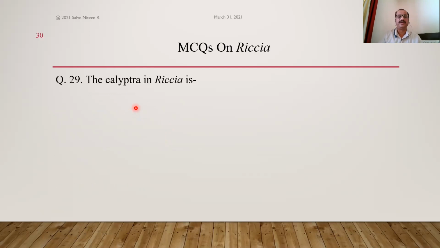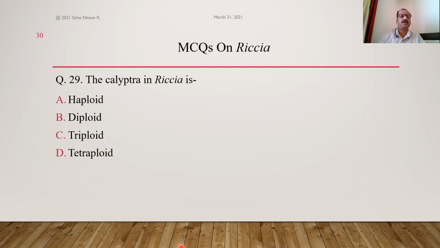Okay, the calyptra in Riccia is haploid, diploid, triploid, or tetraploid? What is the ploidy of calyptra? Answer is A, because it is haploid, being a gametophytic tissue. Gametophytes are haploid, sporophytes are diploid. Calyptra is gametophyte because during the development of zygote into embryo and then into sporophyte, this calyptra develops as a protective layer around the embryo, and this calyptra is nothing but the extension of the venter of the archegonium. The archegonium is haploid, the venter is haploid. So calyptra is the venter part, so it is haploid.